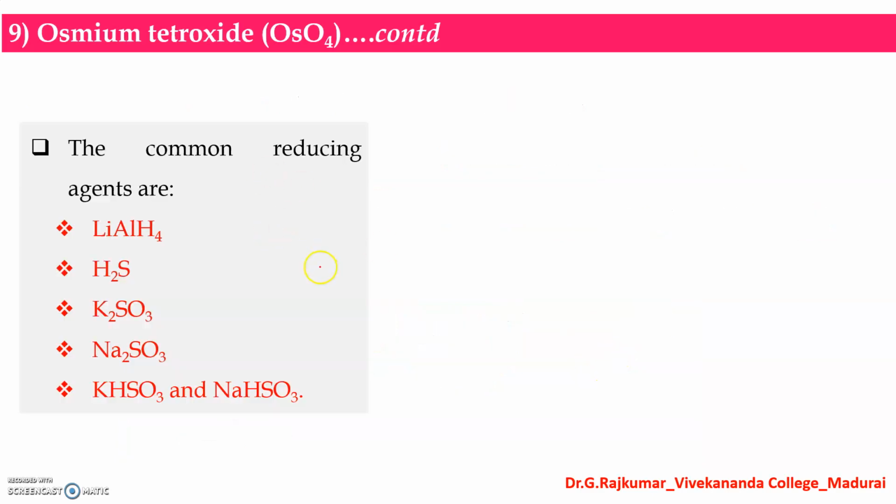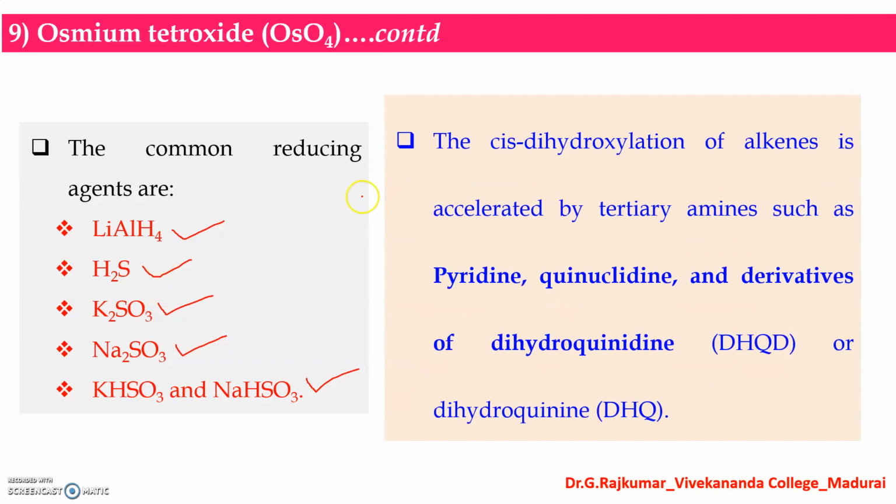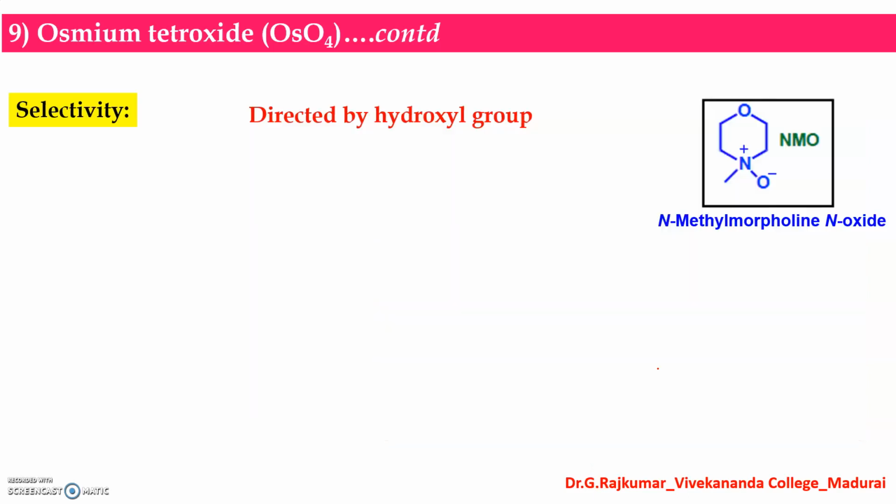And the common reducing reagents used here are lithium aluminum hydride, hydrogen sulfide, K2SO3 or Na2SO3, potassium sulfide or sodium bisulfite. You can use any one of the reducing agents. In general, the cis dihydroxylations of alkenes can be accelerated by the presence of tertiary amines. Look at this: pyridine or quinuclidine and derivatives of dihydroquinidine or dihydroquinine. These amines can accelerate the dihydroxylation process.